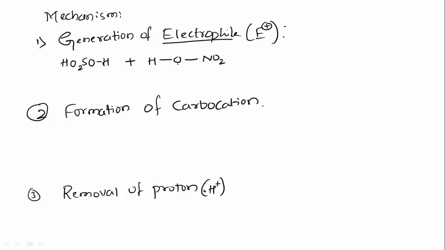This oxygen consists of a lone pair of electrons, and this lone pair abstracts this hydrogen. So it will attract the hydrogen atom and form a bond with it. Then what you will get?